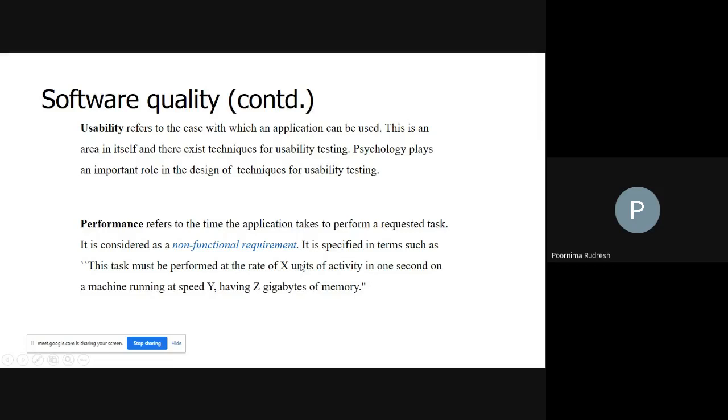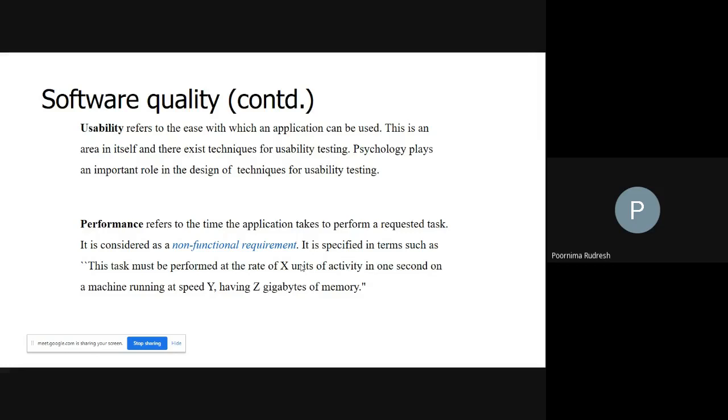So it has to arrange the numbers in ascending order at a speed of 1000 rpm by using 4 gigabytes of memory. Like that we are giving the specification. Then according to that, if the system performs, we'll say that the system performance is good or better. So it is a non-functional requirement.